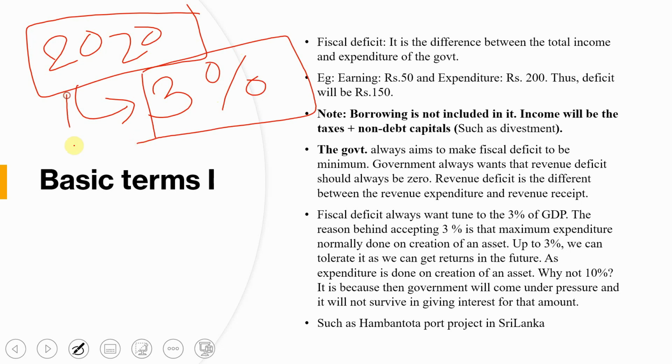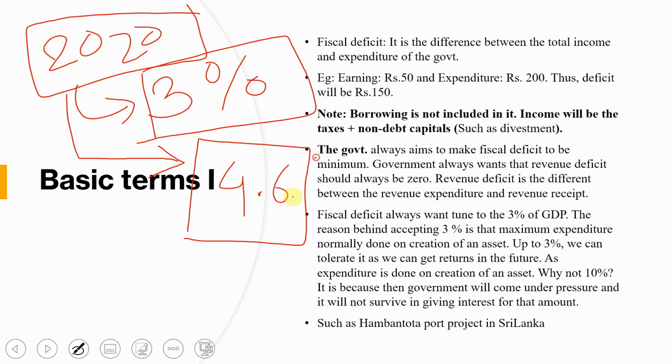Now, due to this COVID, this is a natural thing, an act of God, not under our control. So this time we will tolerate up to 4.6% of the GDP as deficit, okay.